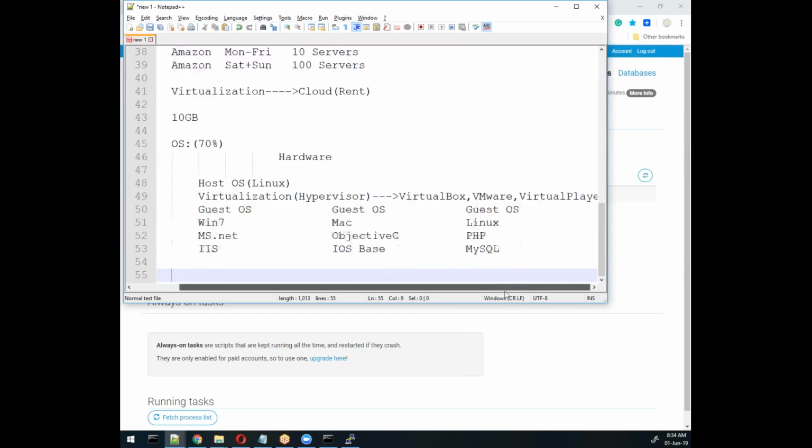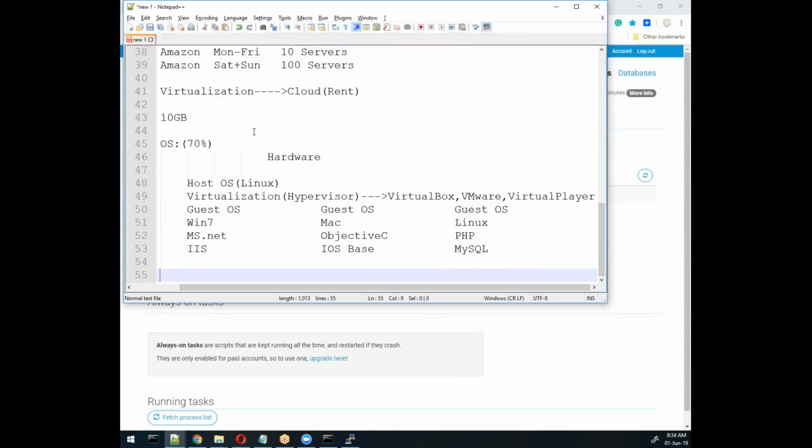So what is the benefit of this? Within one hardware, with one operating system, I can install multiple operating systems. See, here I'm installing multiple guest OS: Windows 7, Mac, and Linux. I'm just giving you an example. This is possible with this virtualization concept. So this hardware I'm sharing with this Mac, with Linux, or with Windows. So this is the benefit of virtualization.